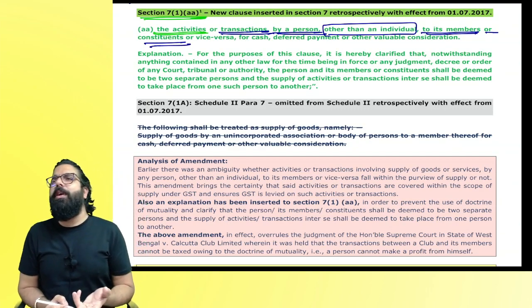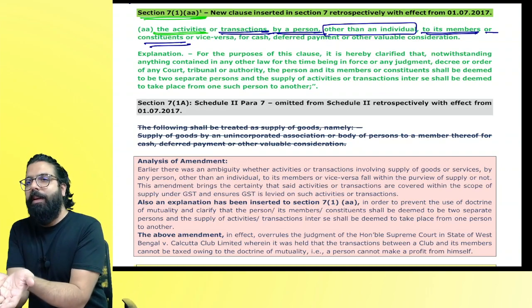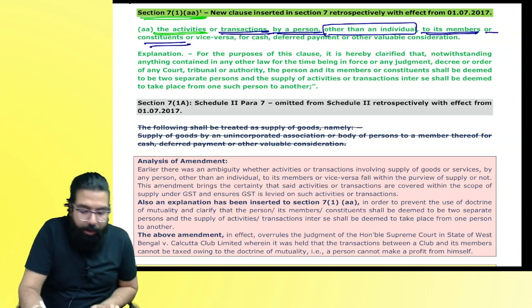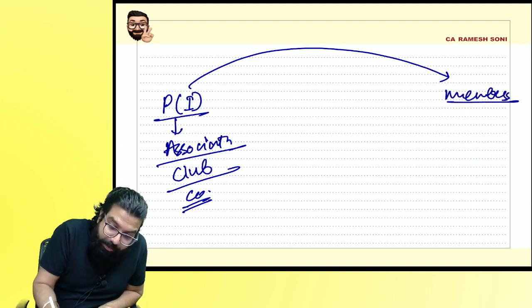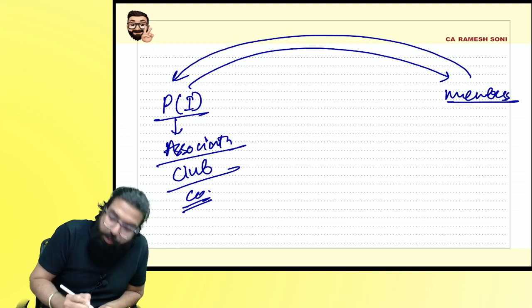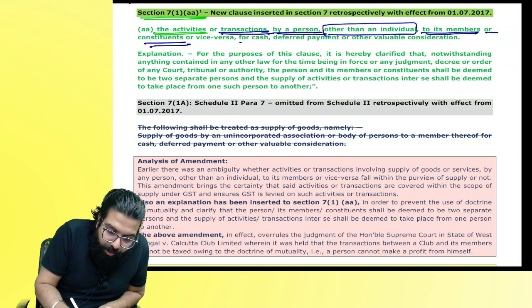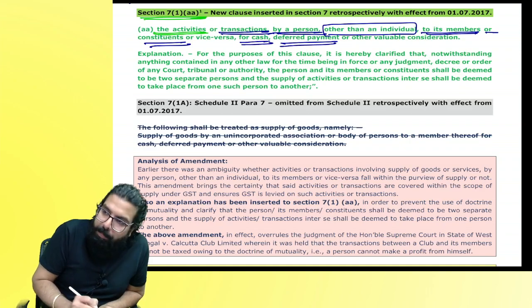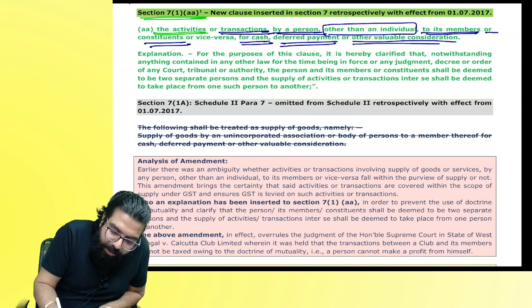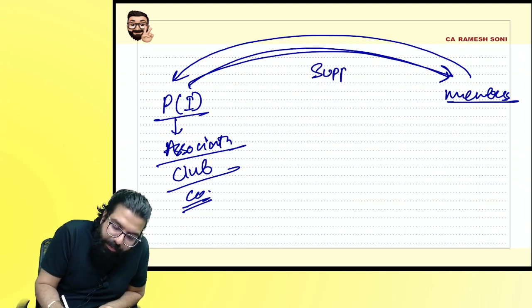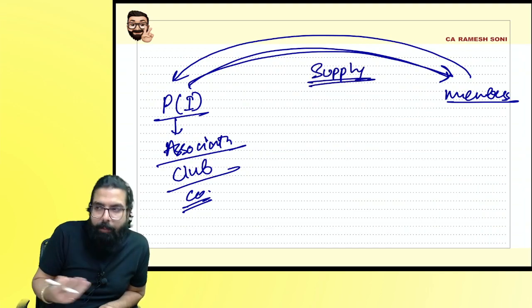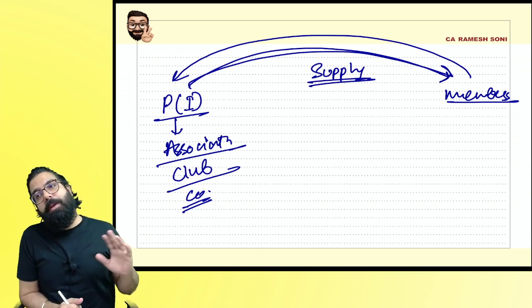What do you mean by constituents? Who constitute that club? Means basically members only. So if they are giving services to the members, or vice versa, it is written, right, everyone? Means if members are giving services to them for cash or any deferred payment or any valuable consideration, this will always be what? Supply. If it is goods which are supplied to the member, supply of goods. If it is service, the supply of service.